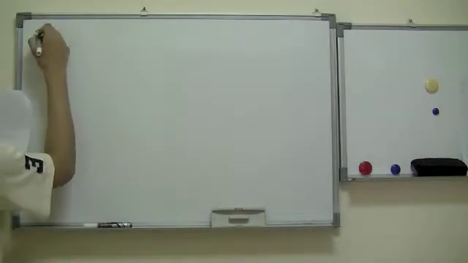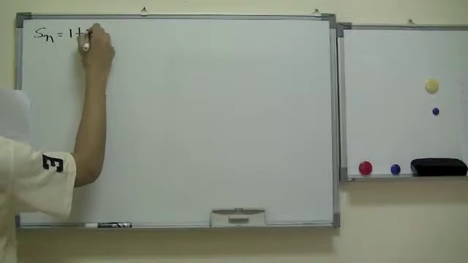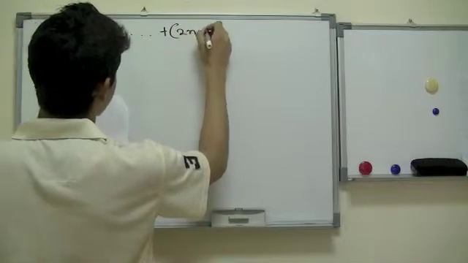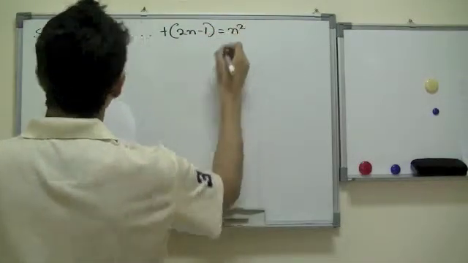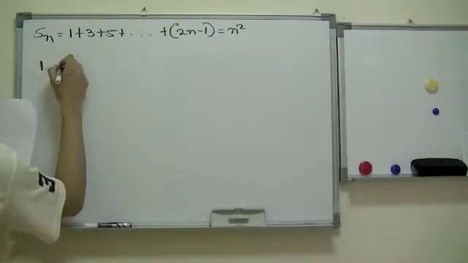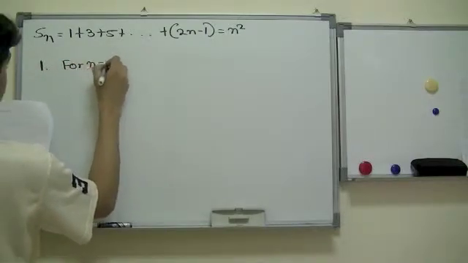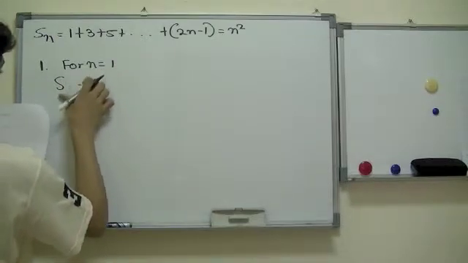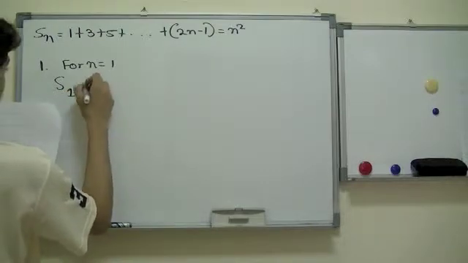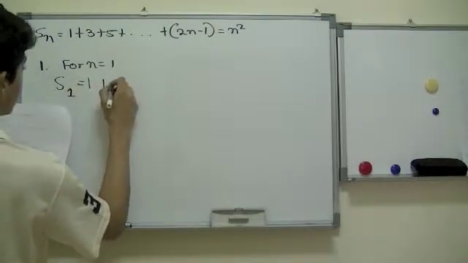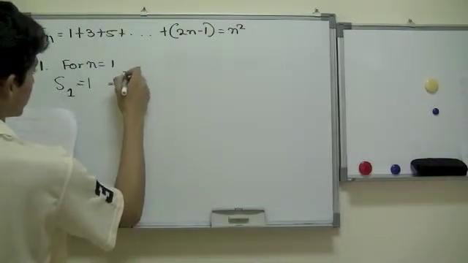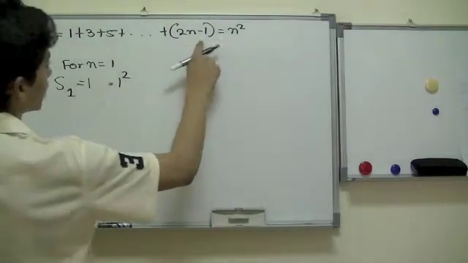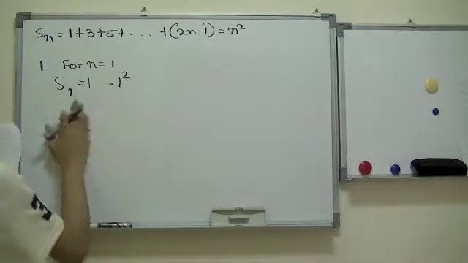So let's go and prove that this Sn is equal to 1 plus 3 plus 5 plus so on plus 2n minus 1 is equal to n squared. So to prove this, first for n is equal to 1, Sn would be equal to 1, which is equal to 1 squared, right? 2 times 1 is 2, minus 1 is 1, so it is equal to n squared.